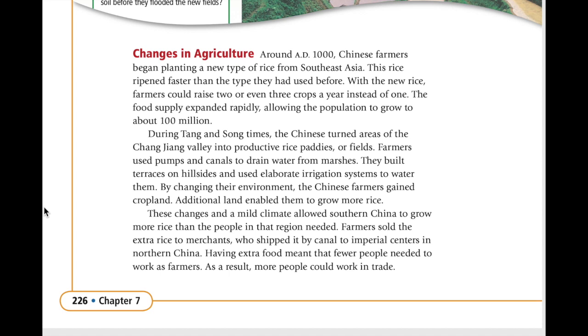Farmers sold the extra rice to merchants, who shipped it by canal to imperial centers in northern China. Having extra food meant that fewer people needed to work as farmers. As a result, more people could work in trade.